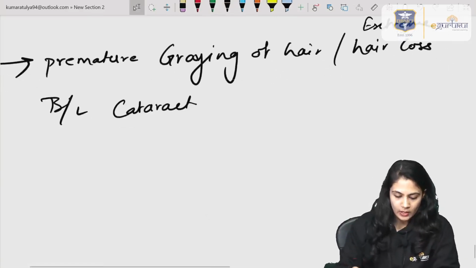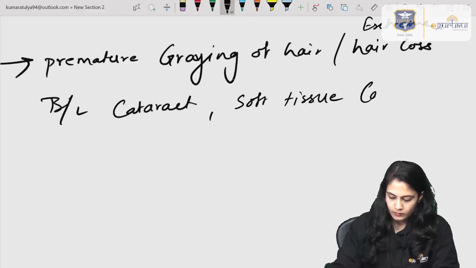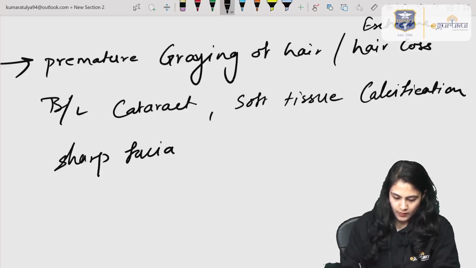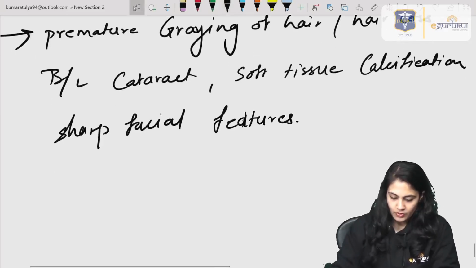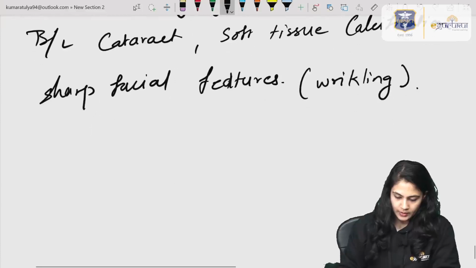Bilateral cataract, soft tissue calcification, sharp facial features. The facial features will be sharp, there will be wrinkling on the face, premature wrinkling, right?